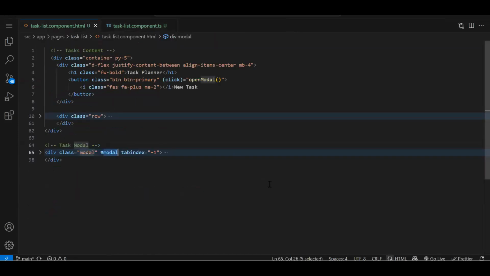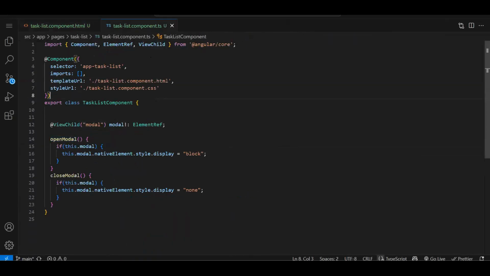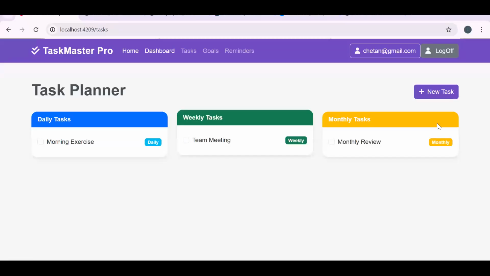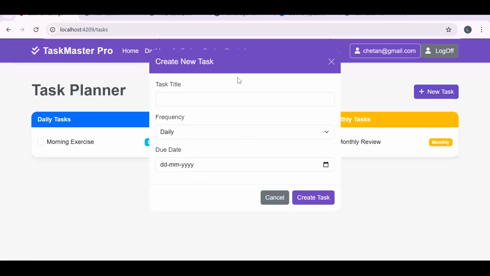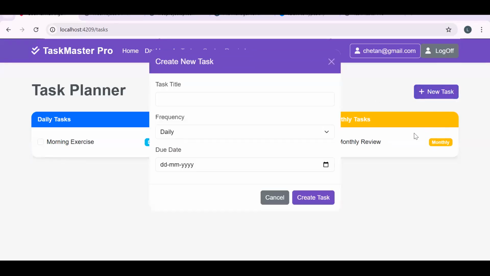Now we just have to bind these functions on the respective buttons. Over here, we have bound it. Now where is the close button? Here we have this close button. So the click close function, we need to bind it over here. Let's test if we are able to open and close the modal pop-up. On click of this, you can see we are able to open the modal pop-up. On click of cross, you are able to close it also. So the first thing is done.